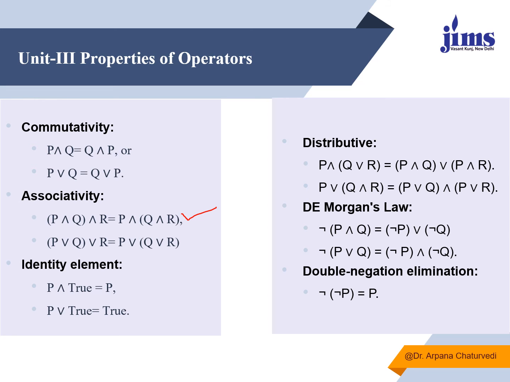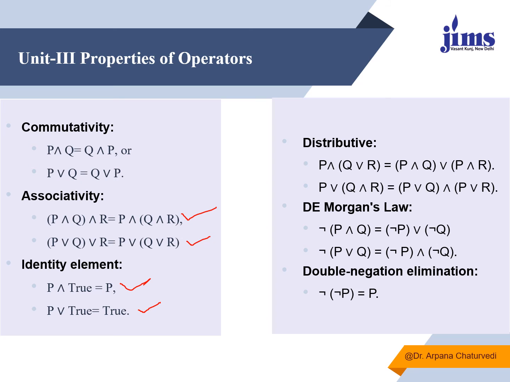Similarly, we can first find the result of P or Q and then with R, or P with Q or R, using the disjunction symbol; both will give the same result. Identity element: P and true will always be P, and P or true will always be true.